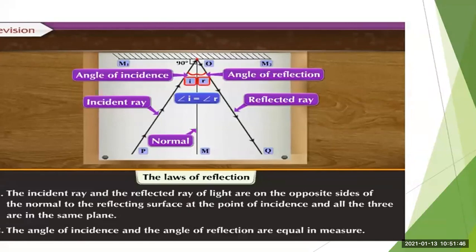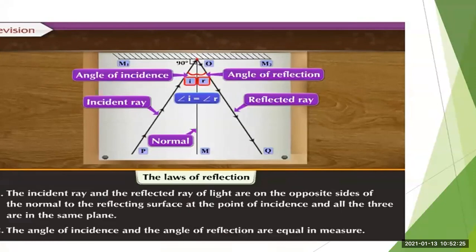So the angle made by the incident ray with the normal is called the angle of incidence, and it is denoted by angle I. Then on the other side, the angle made by the reflected ray with the normal is called the angle of reflection. It is denoted by angle R. I think all these terminologies are clear to you. Now we will see what the laws of reflection are.